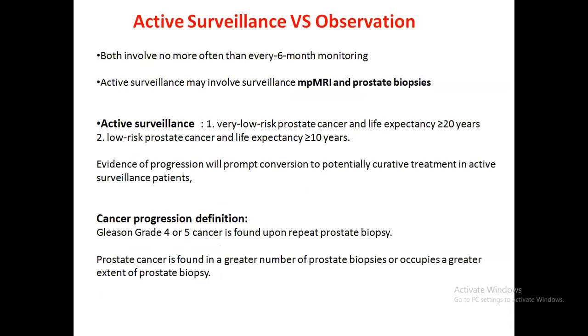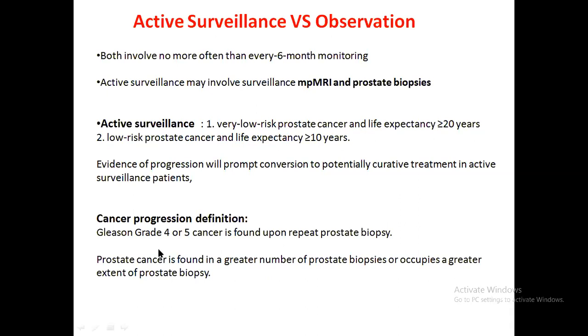So what is active surveillance and what is observation? This is one of the most important management modalities in prostate cancer. Both involve monitoring not more than every 6 months. Active surveillance involves surveillance with multiparametric MRI and prostate biopsy, but observation is just to observe. In which cases is active surveillance done? Very low risk prostate cancer with life expectancy more than 20 years, and low risk prostate cancer with life expectancy more than 10 years. But if you find some evidence of progression, that will prompt conversion to potentially curative treatment.